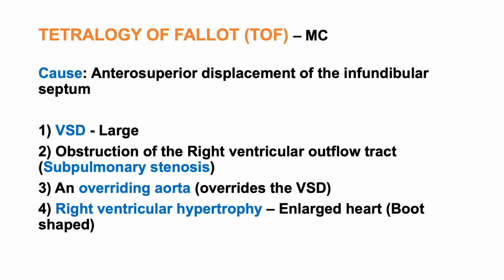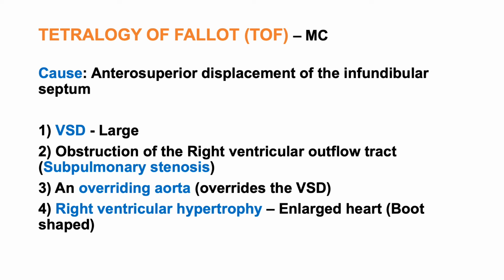Because of narrowing, there will be an obstruction to the flow of blood from the right ventricle into the pulmonary trunk. So this is causing obstruction of the right ventricular outflow tract. And then there is an overriding aorta. This aorta overrides the ventricular septal defect. And finally we have right ventricular hypertrophy.